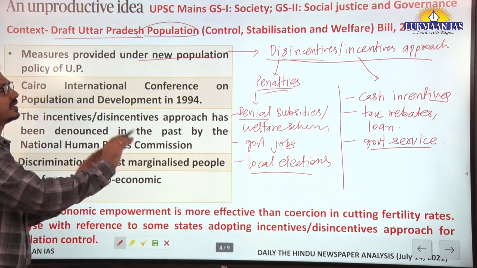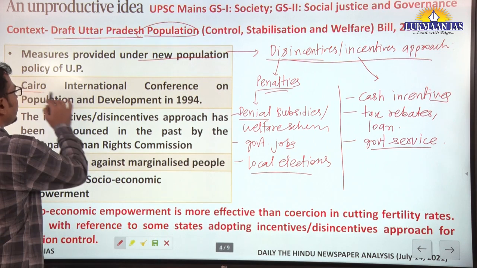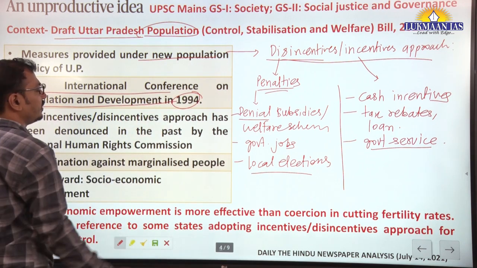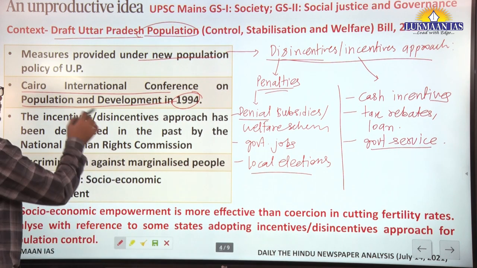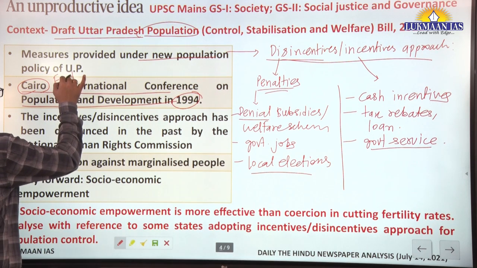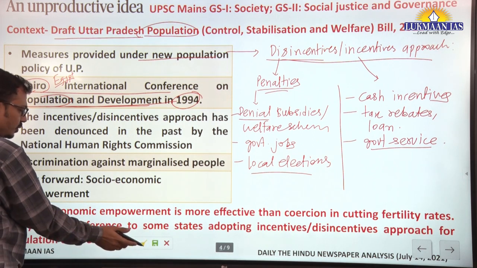Now on the surface level, this appears to be in line with the Cairo International Conference on Population and Development, 1994. Remember the name, Cairo International Conference, Cairo, capital of Egypt. This conference happened on the population and development issue.